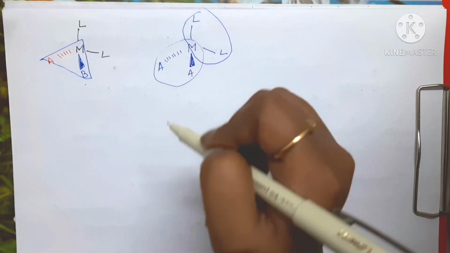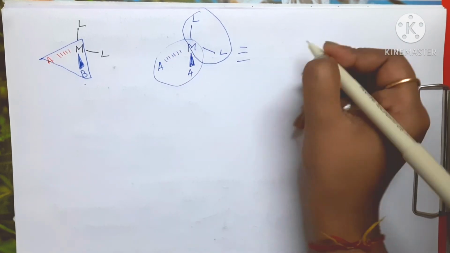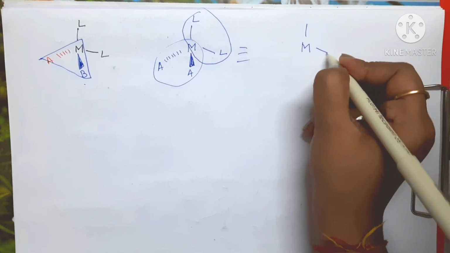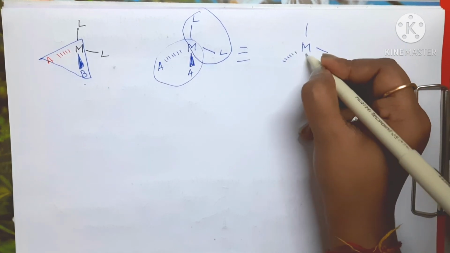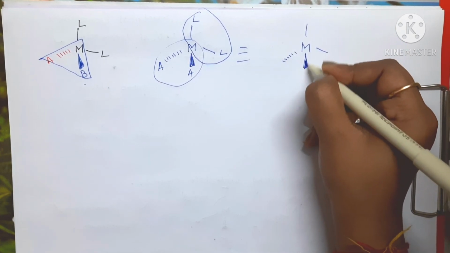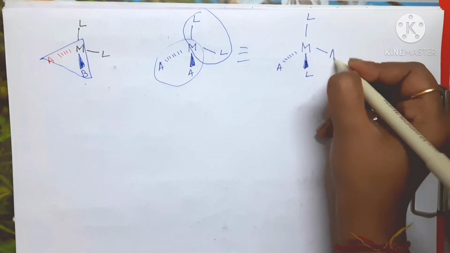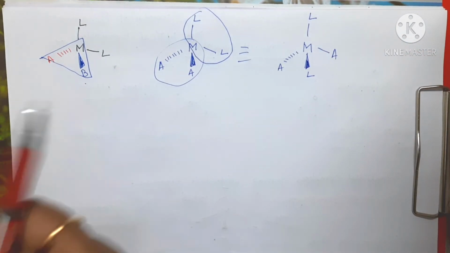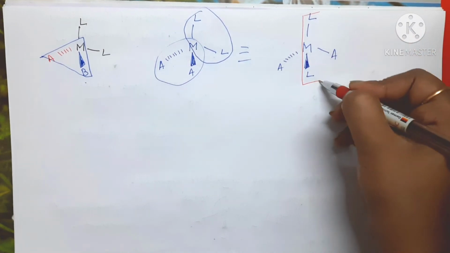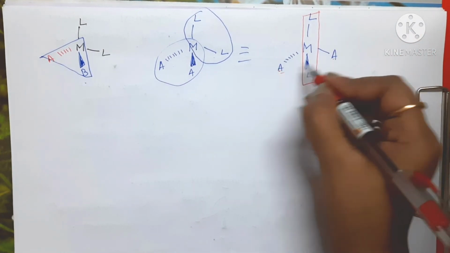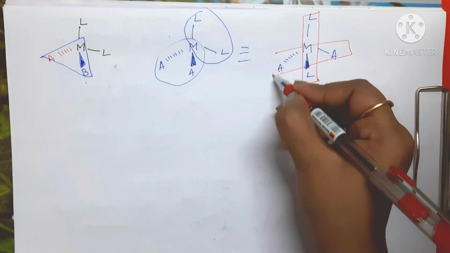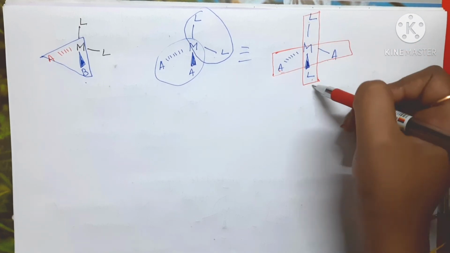This is not basically the correct way to show this. You can show it like this also. So you can pass a plane like this also, right? These two will reflect, or you can pass a plane through this also, then these two will reflect, right?